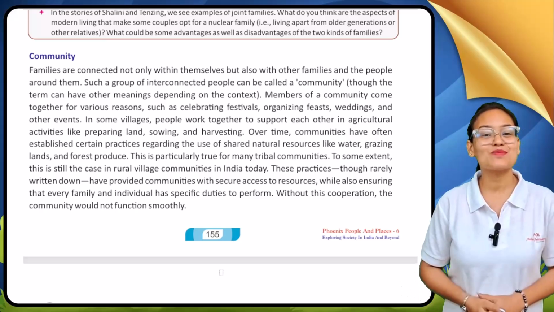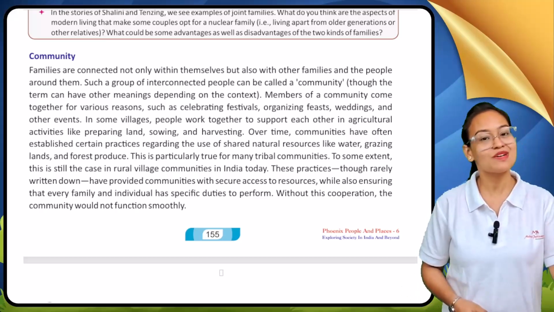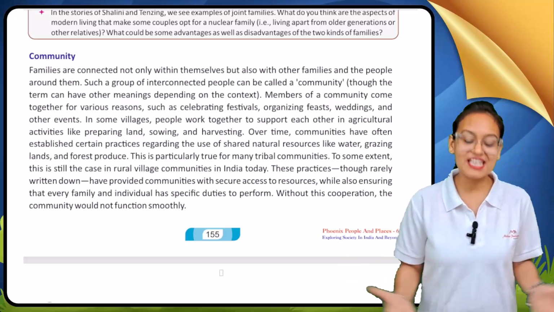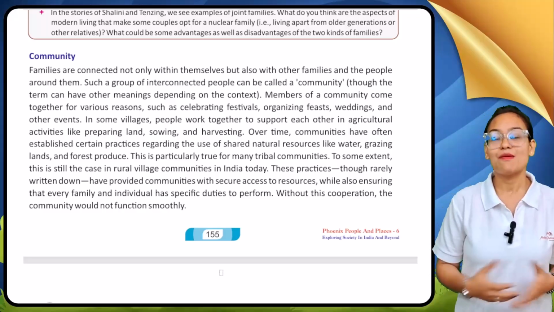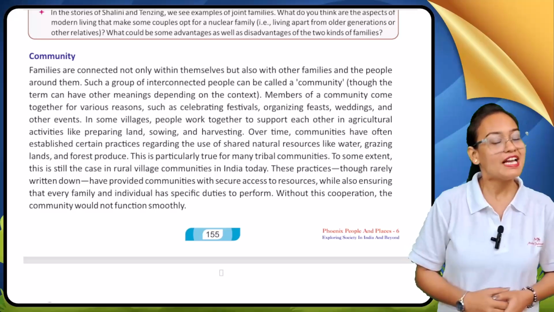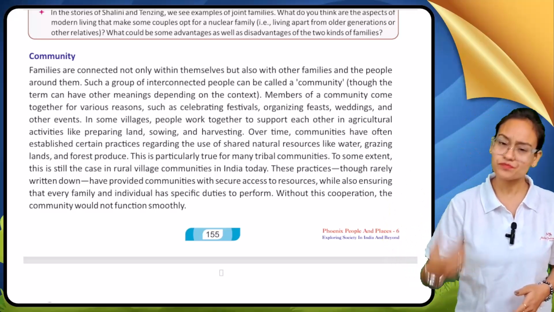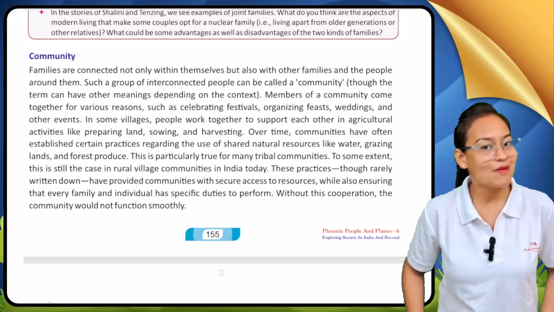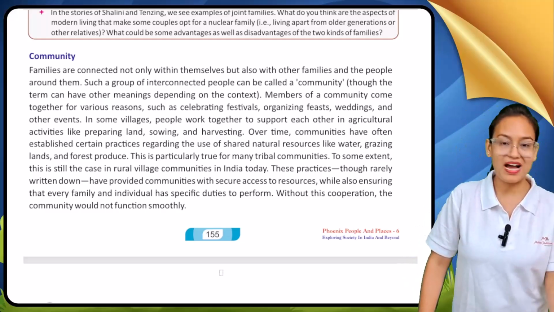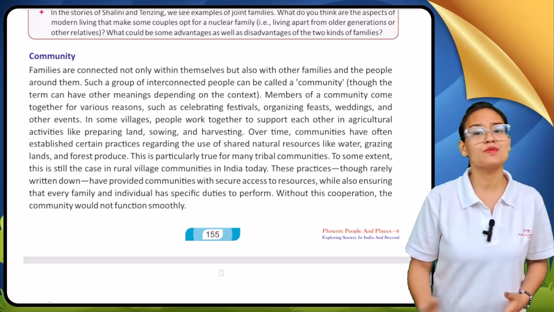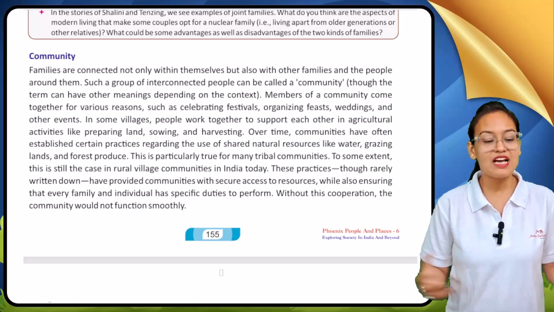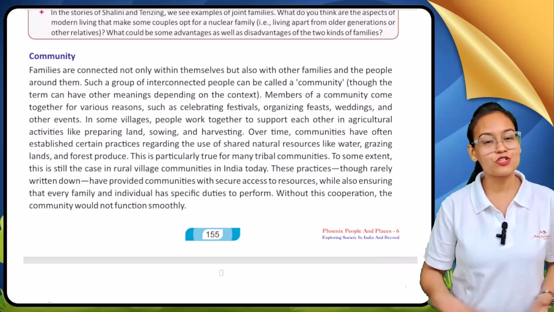In our today's class, my dear students, we are going to continue our chapter number 9, and the name of that chapter is Family. We have seen previously about families, the concept of nuclear family and the concept of joint family. We have even seen two examples, one from Kerala and one from Meghalaya, to understand what kind of role we have to play in our family and what responsibility we have to perform when the time comes. So, my dear students, come with me and continue this chapter.